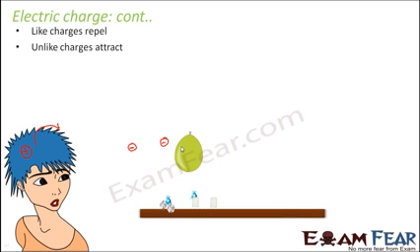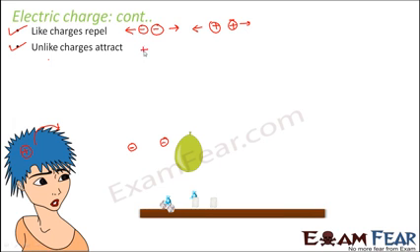So basically the conclusion was that like charges repel each other. When we say like charges, that means negative charges will repel each other. Similarly, positive charges will also repel each other because these are similar charges. So similar charges will always go away from each other, whereas unlike charges will attract each other.